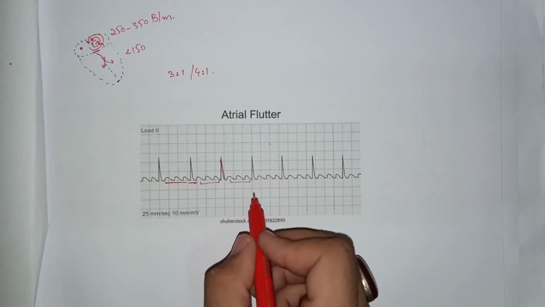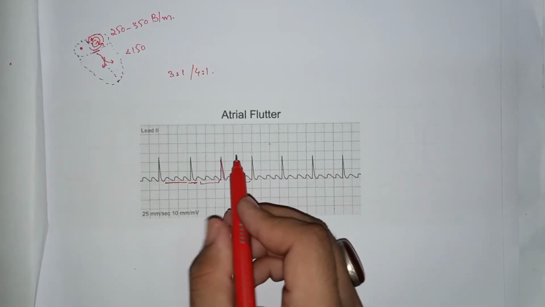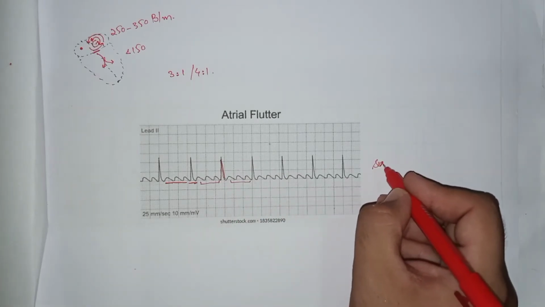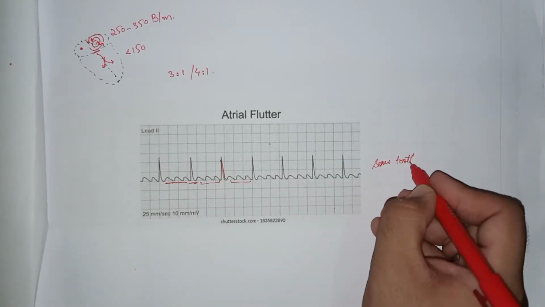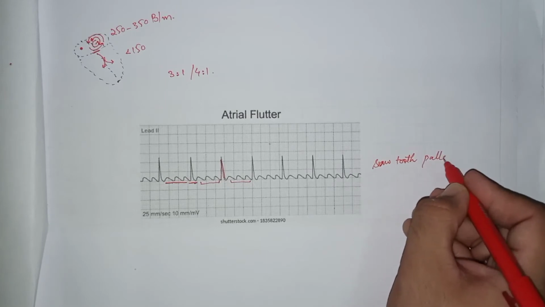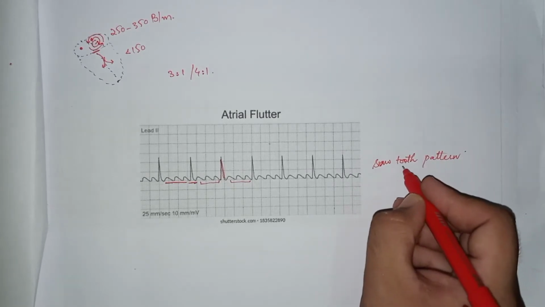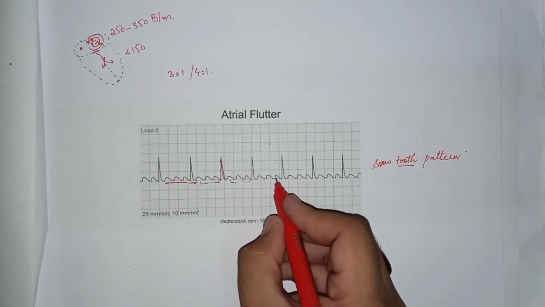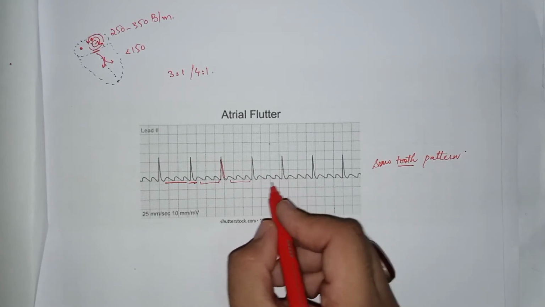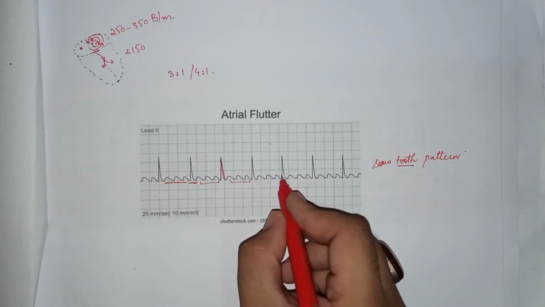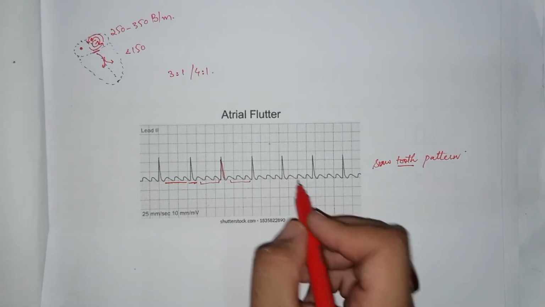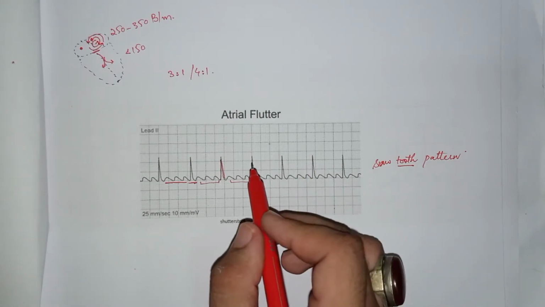In short, we can say that the ECG of atrial flutter gives a sawtooth pattern. These teeth are basically nothing but the P waves, and the remaining parts of the saw are the QRS complexes. So this was atrial flutter.